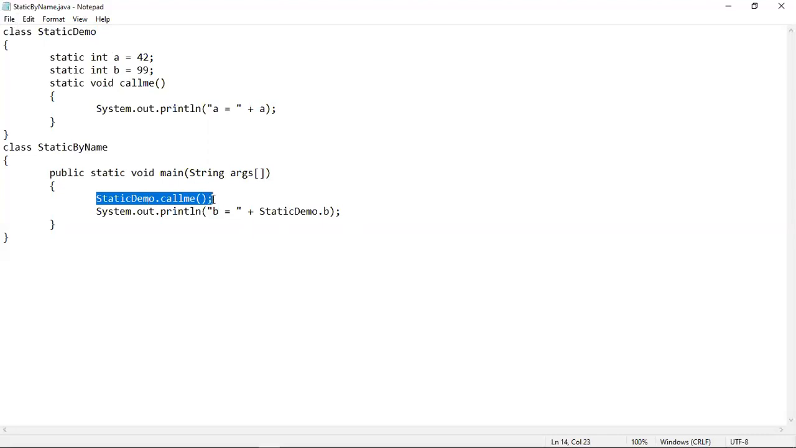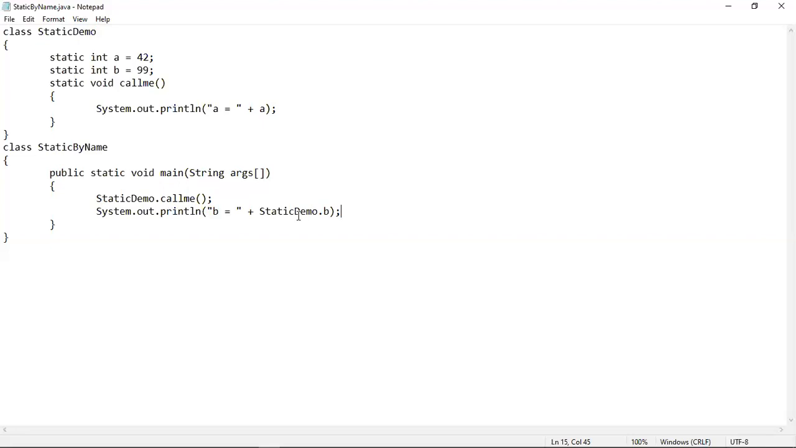Just like this, whenever you are accessing a static method here, you just have to use the class name, then the dot operator, then the method call. It is also same here. You just have to use the class name, then the dot operator, then the static variable name. So this will give you the value of b as output. So the first output you will see as the value of a, which is 42, and the second output that you will see is 99.